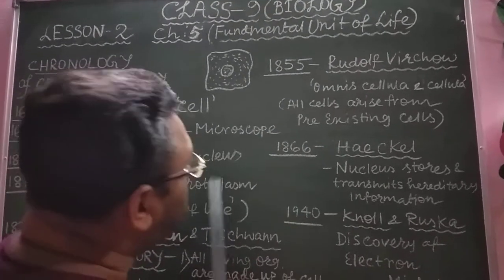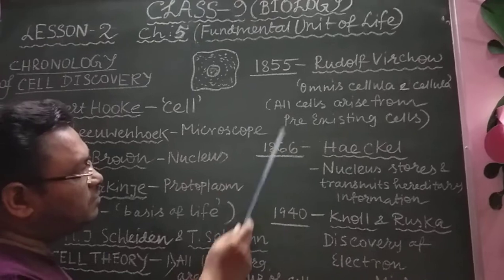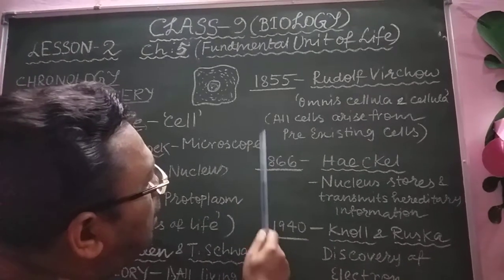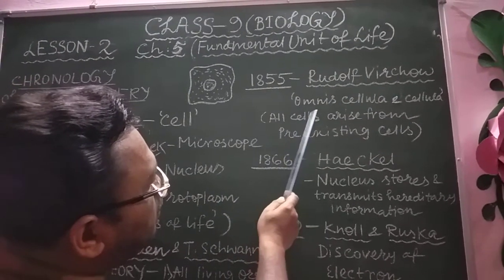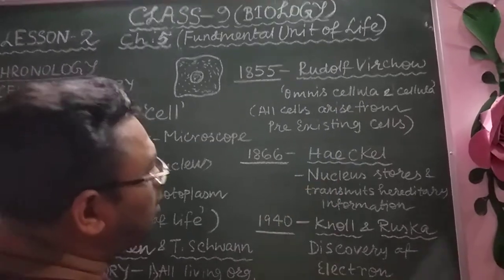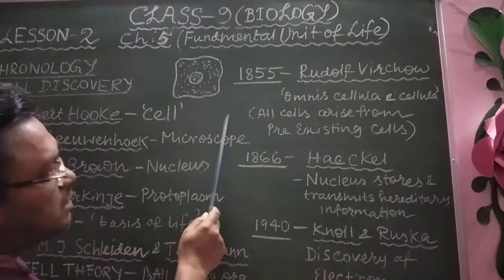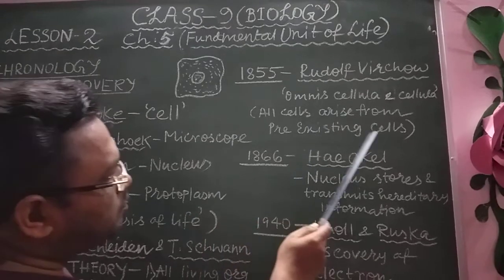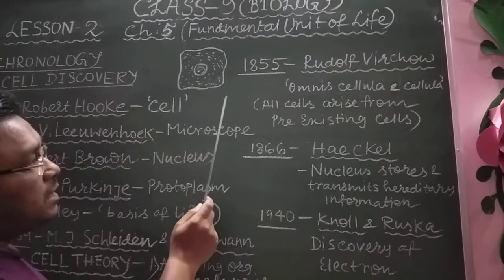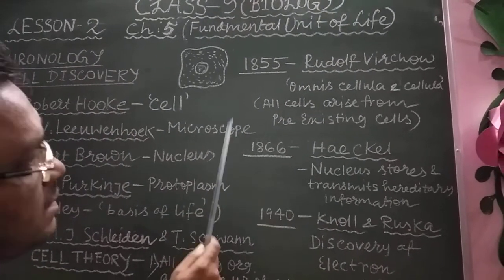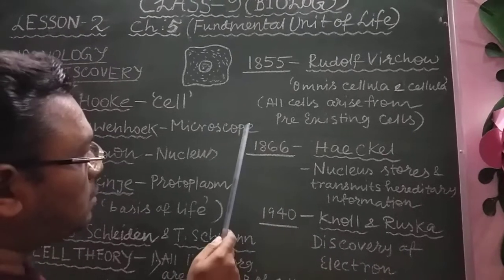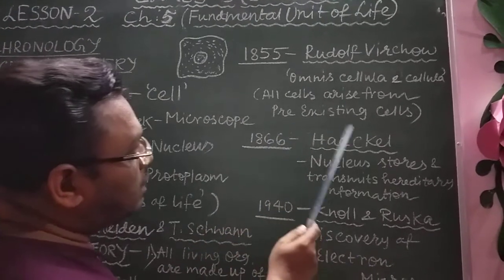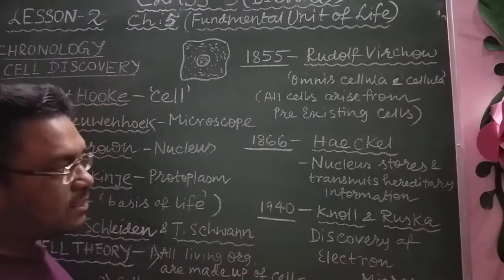Rudolf Virchow, in 1855, first gave his theory, which is famous as omnis cellula e cellula, which means in English all cells arise from pre-existing cells. That means he gave the idea that cells can reproduce, that one cell comes from another pre-existing cell.